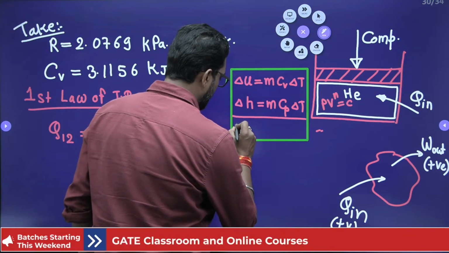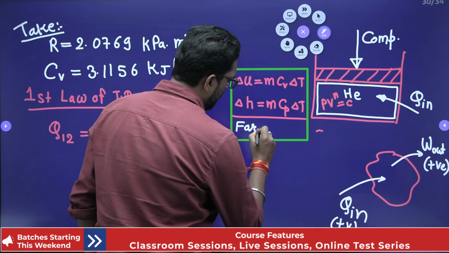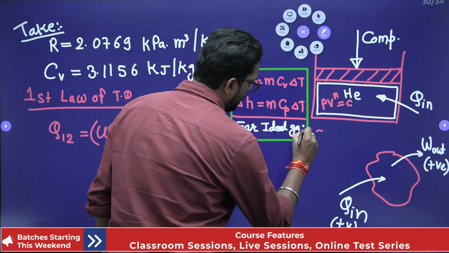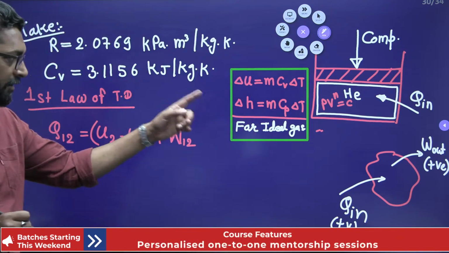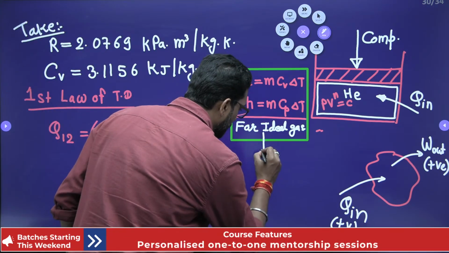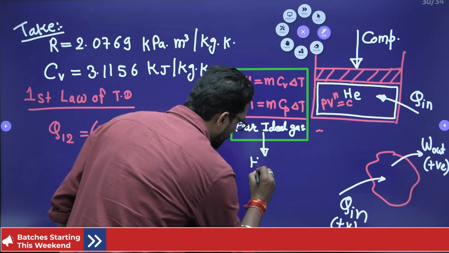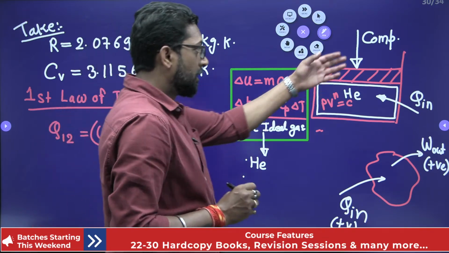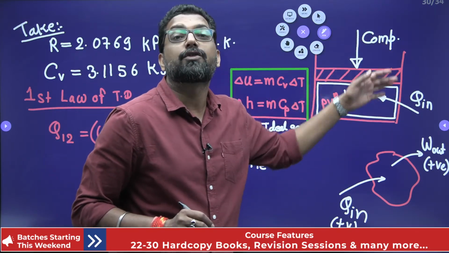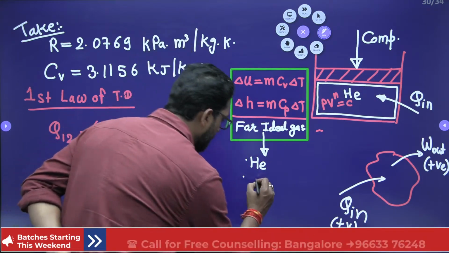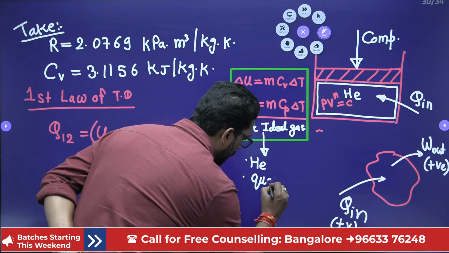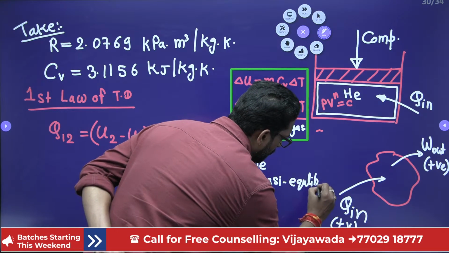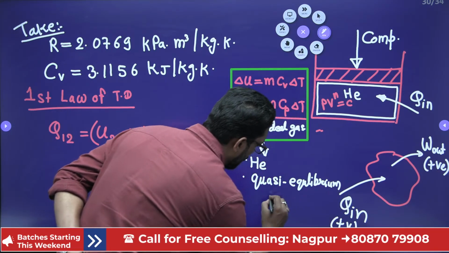For ideal gas. And yes, helium acts as an ideal gas. Number first, helium acts as an ideal gas. Number second, the compression and expansion of the process is a quasi-equilibrium process. What is that? Very slow. If it is not given, quasi-equilibrium process.